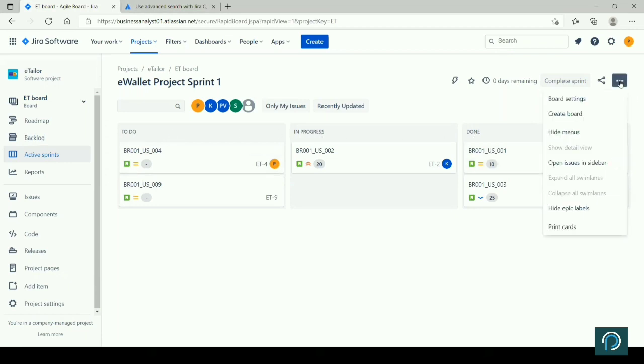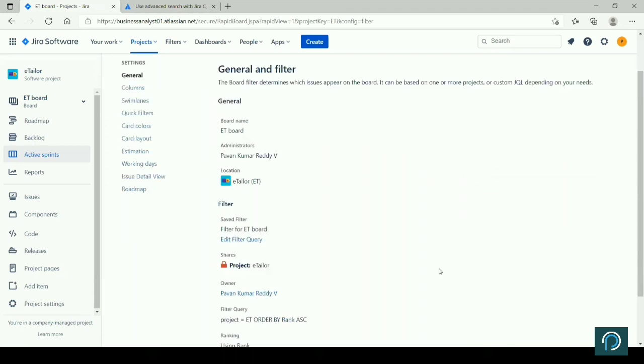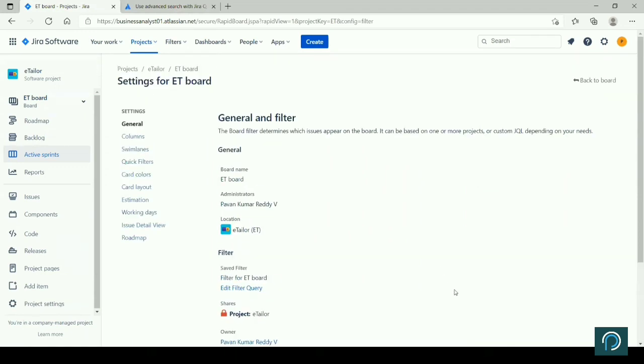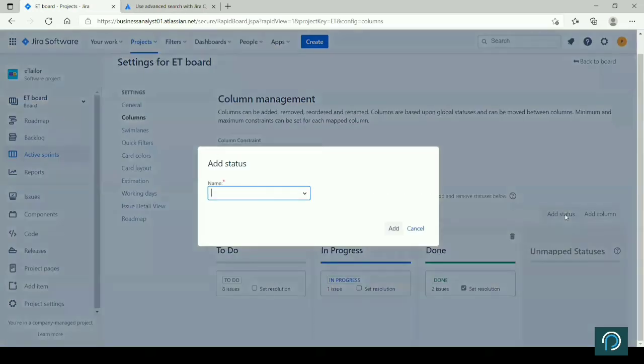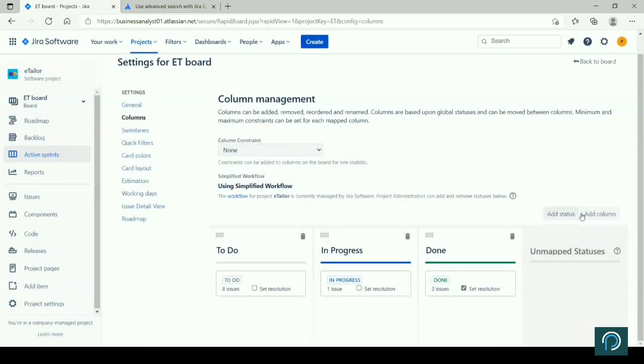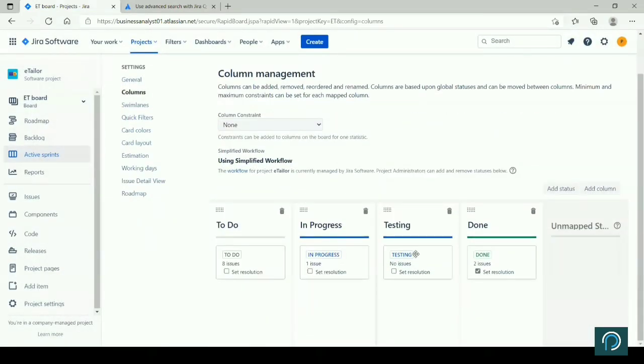You can customize this particular board to add it to your item. So you can do, say, add status, add a column. Testing. You want to see what is the testing status also. So add here. You see testing items here.